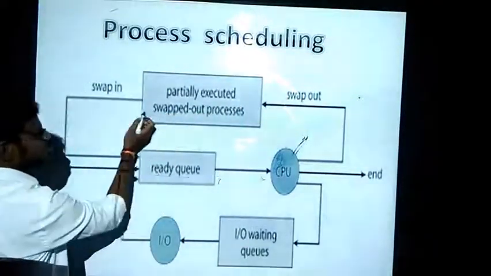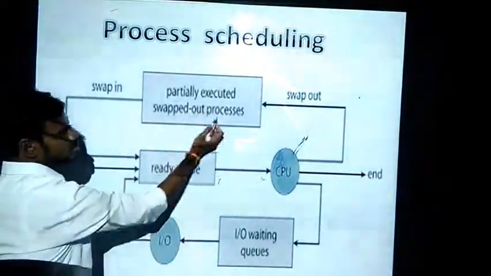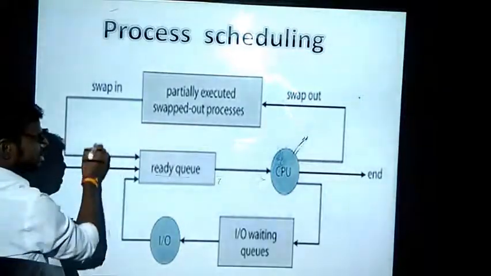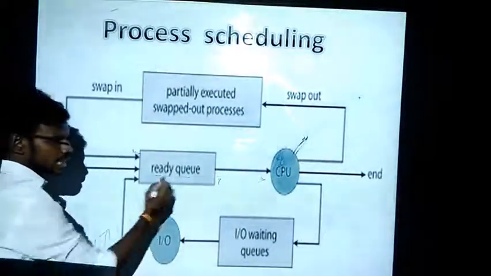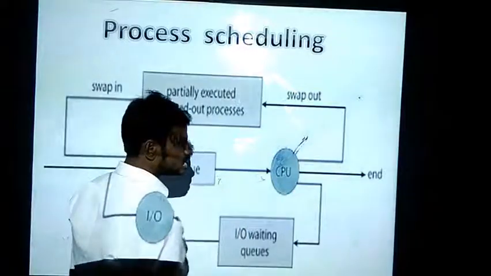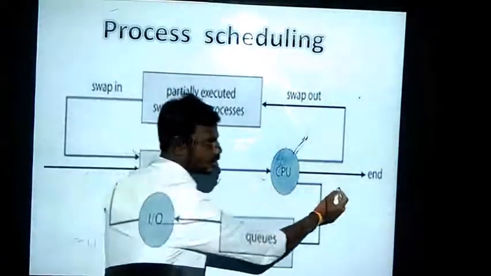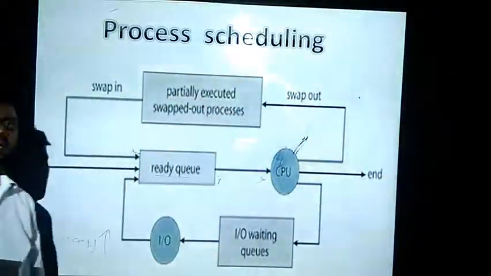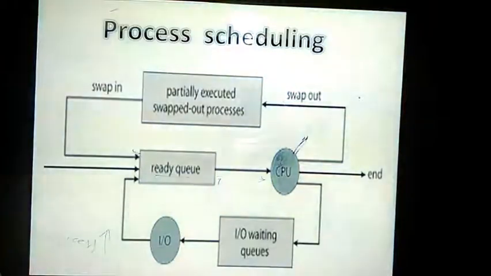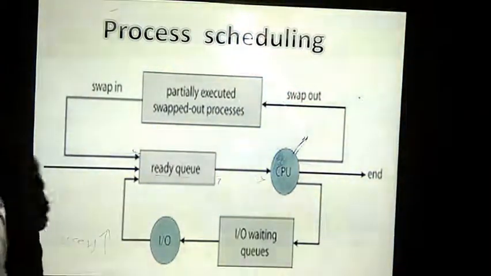For that reason, the partially executed, stopped processes will be given to the ready queue again, and again they will be assigned the processor, executed by the processor, and then terminated in a normal mode. Like this, we will be executing your process.